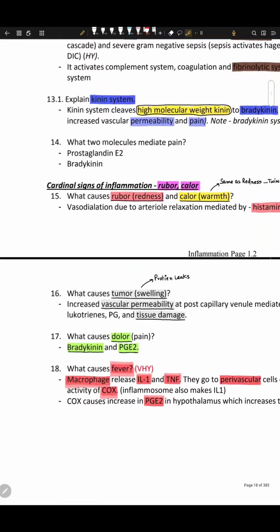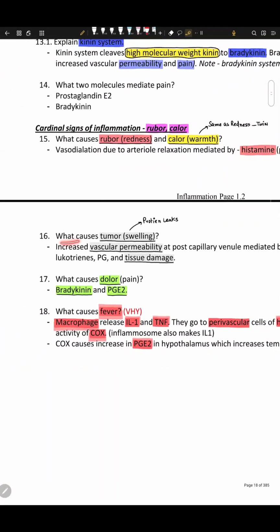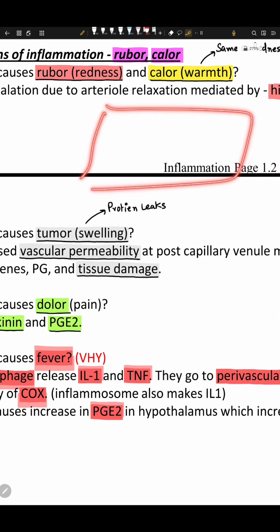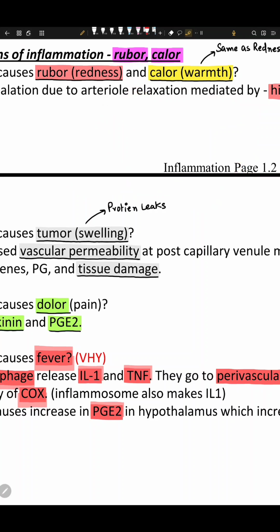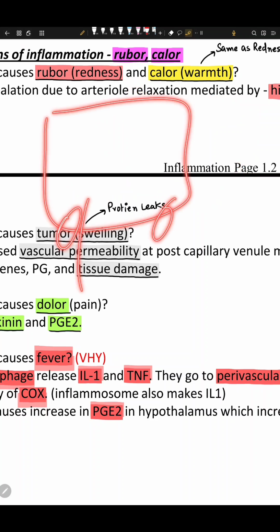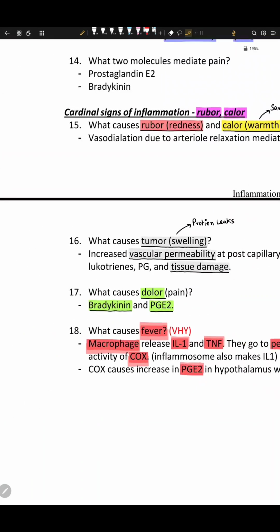PGE2. What is the cause of tumor? Tumor means swelling. Why is swelling happening? Because the permeability of postcapillary venules increases and the leaking of protein increases, right?